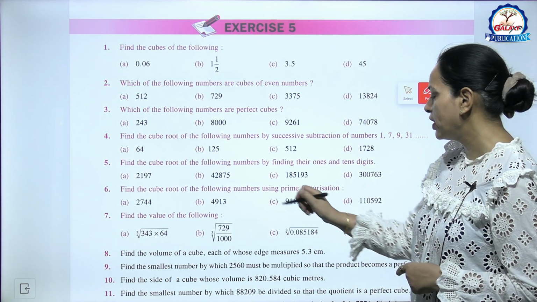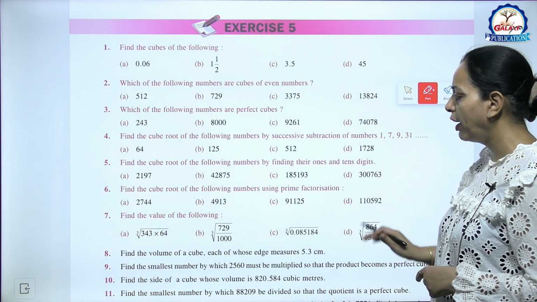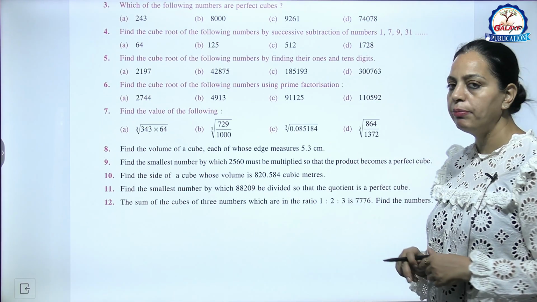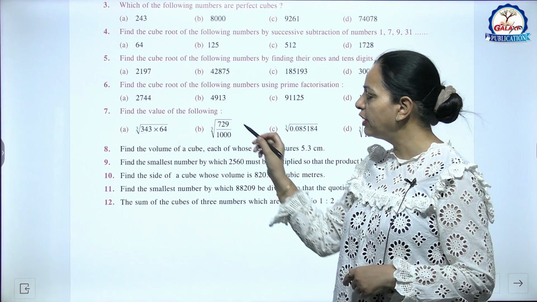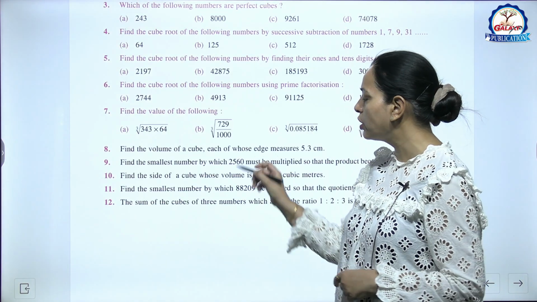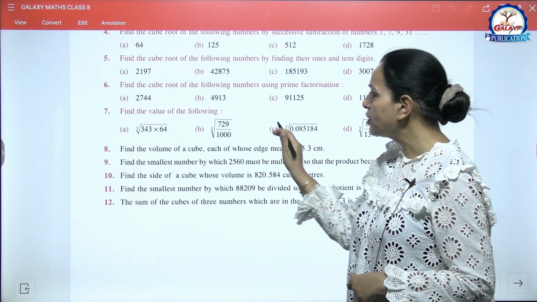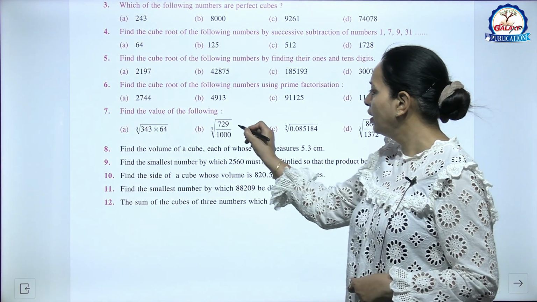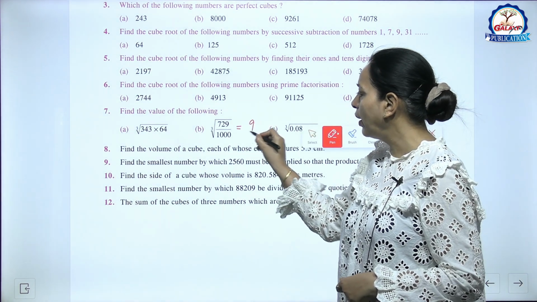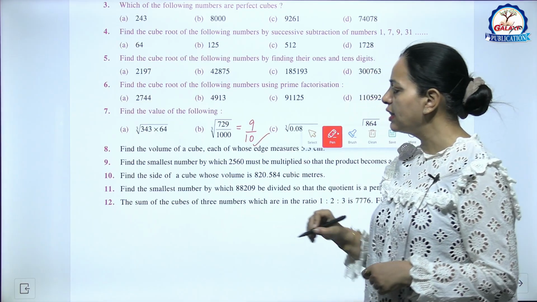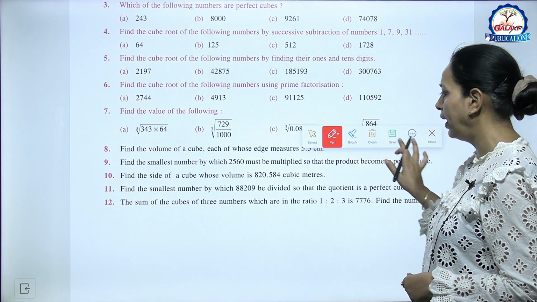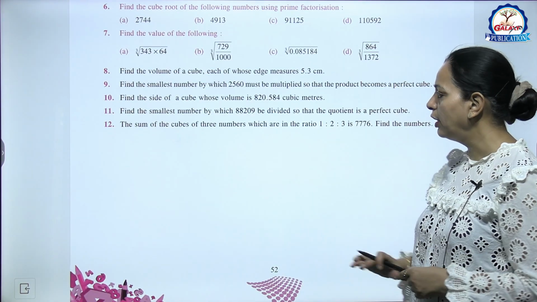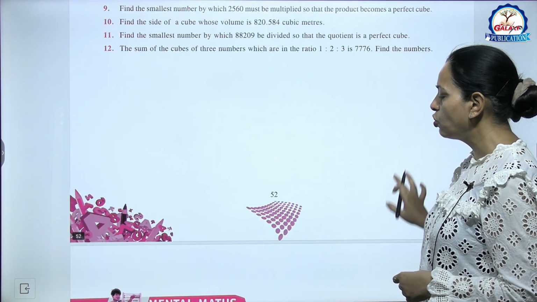Now the 6th question you can try on your own using prime factorization. Similarly 7th question, find the value of the following, like B part, cube root of 729 upon 1000. So cube root of 729, you know, that is 9, and of 1000 it is 10. So the answer is 9 upon 10, right? I hope this is clear to you. Similarly, you can try these questions.